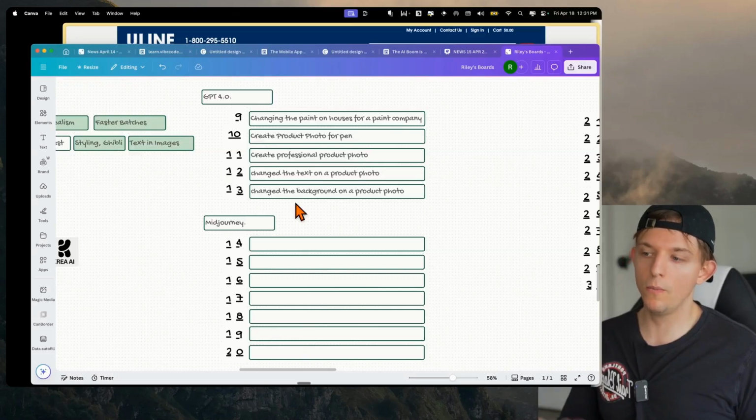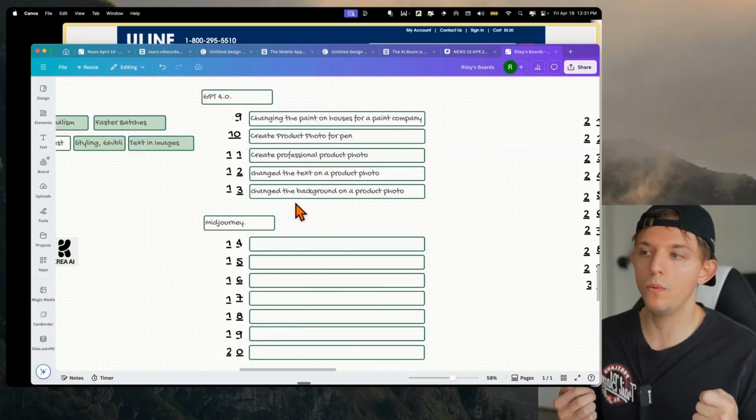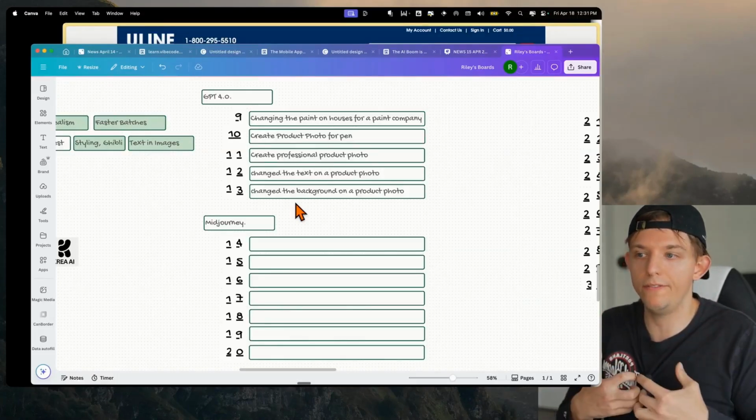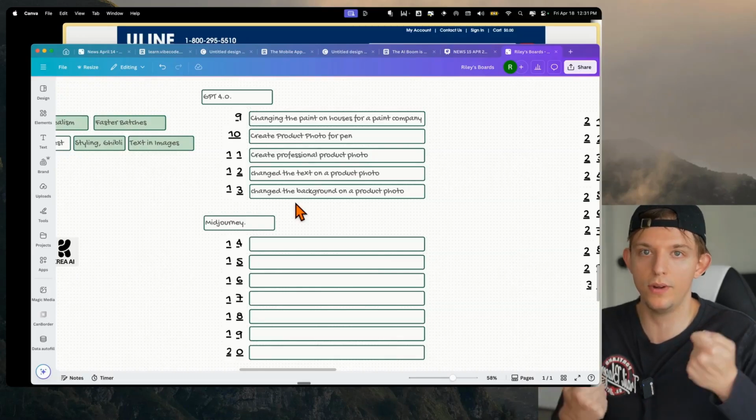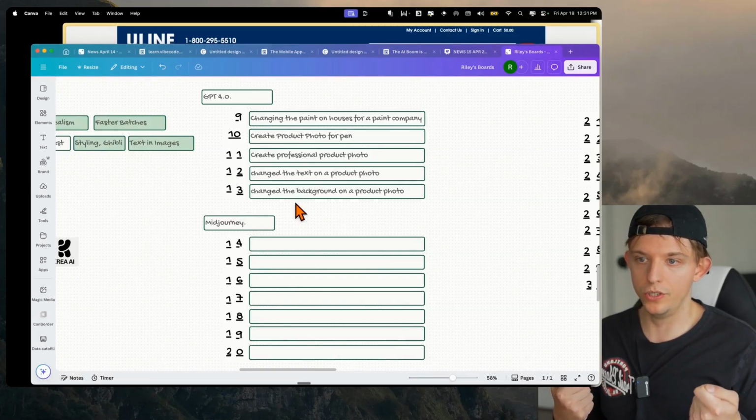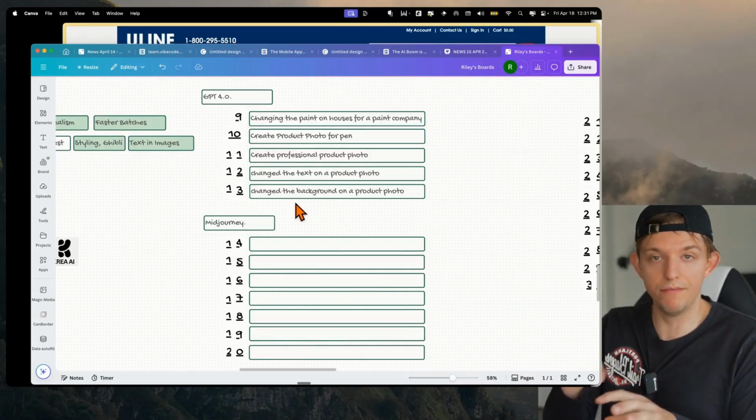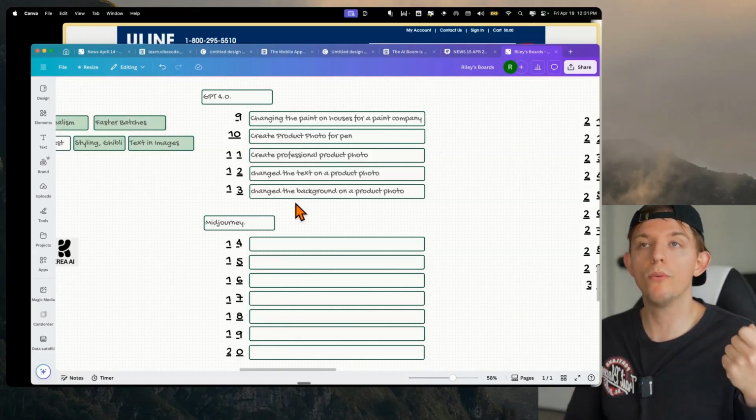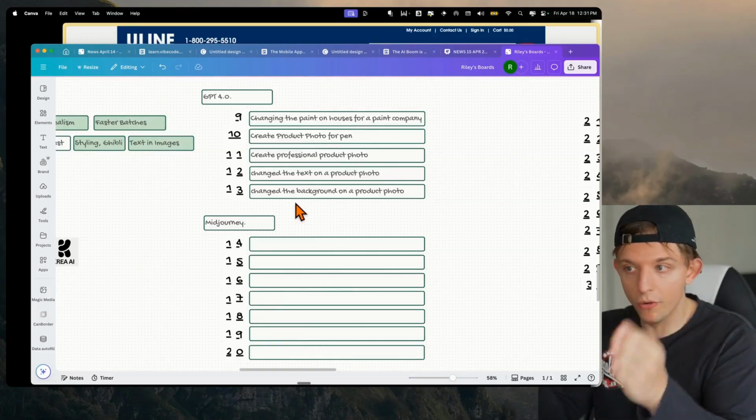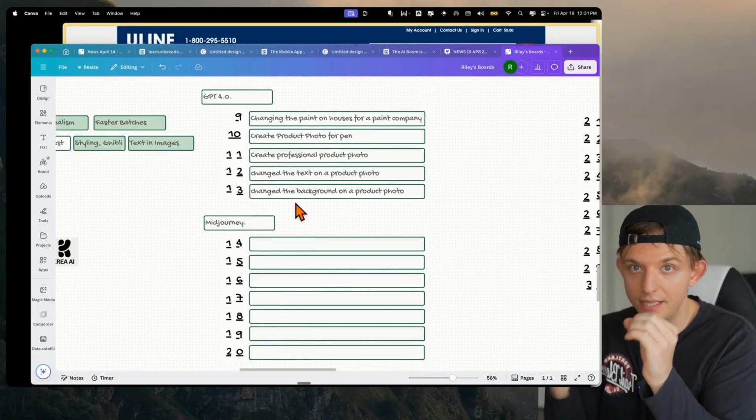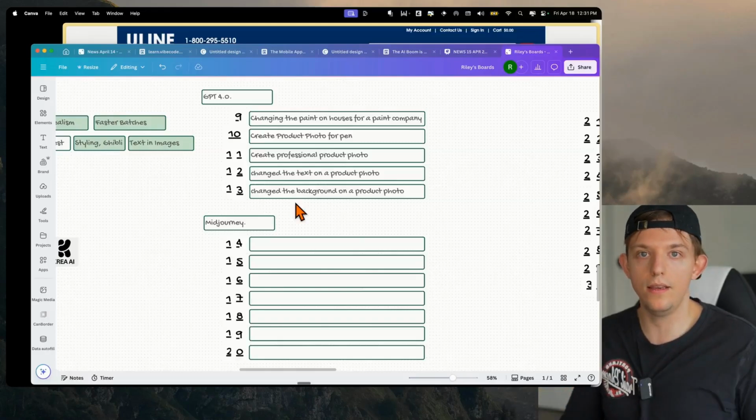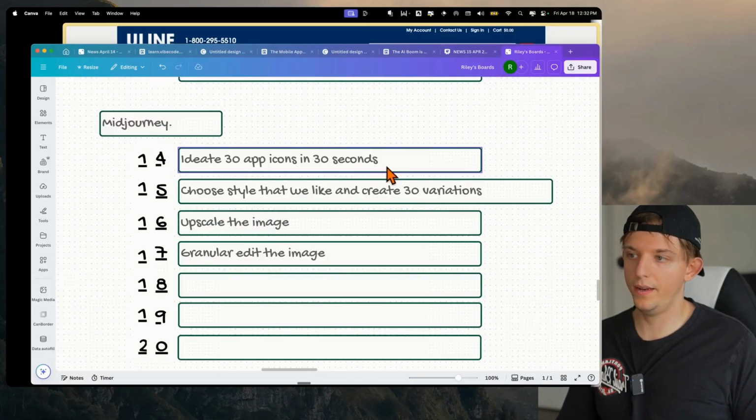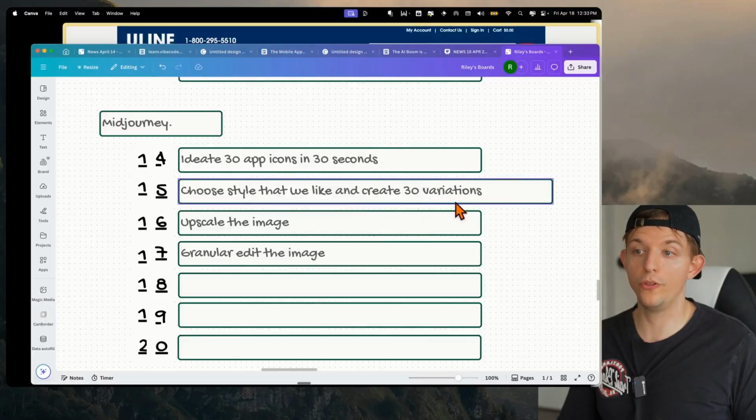And I'm not saying what we did is in equal quality, but we were able to ideate, to have this creative ideation process around an icon. And then we were able to create variations of the style that we liked. And then we were able to, at a more granular level, make specific edits, and it maintained the overall style. So we ideated 30 app icons in 30 seconds. We chose a style that we liked, and then we created 30 variations. And then we upscaled the image, and then we made granular edits to the image.